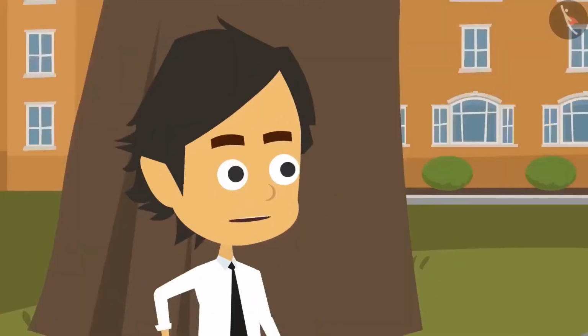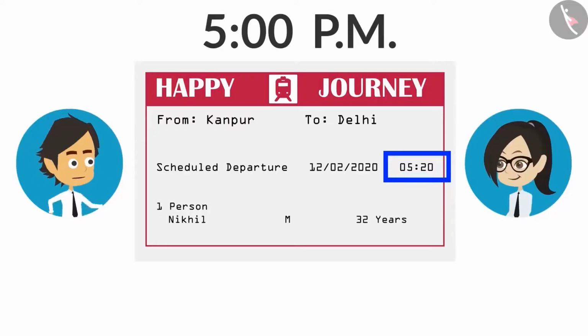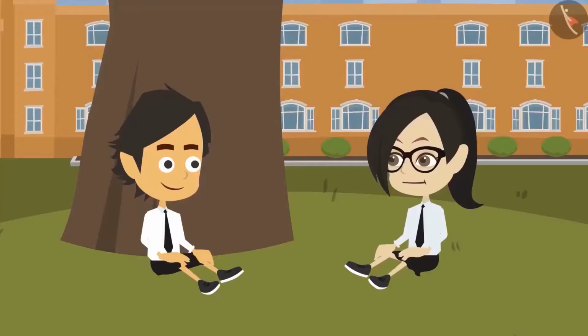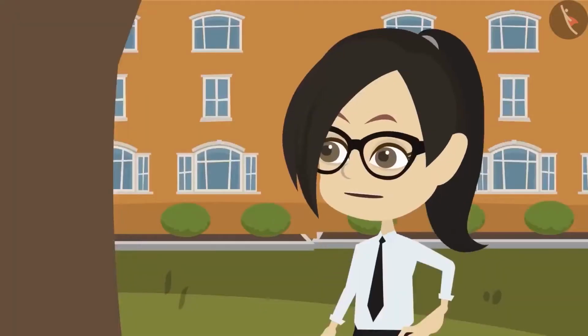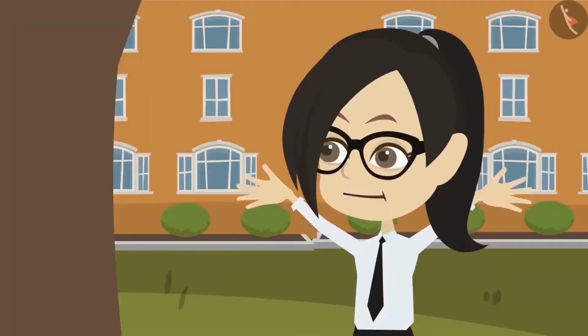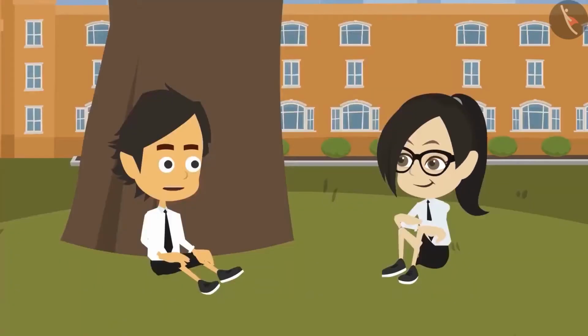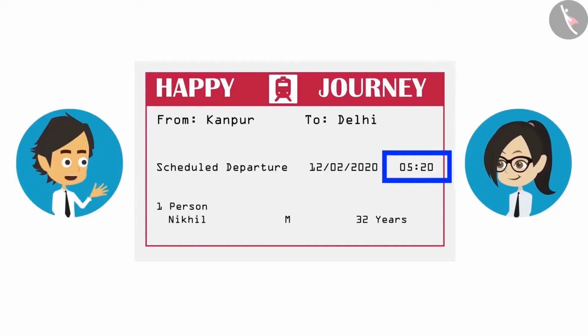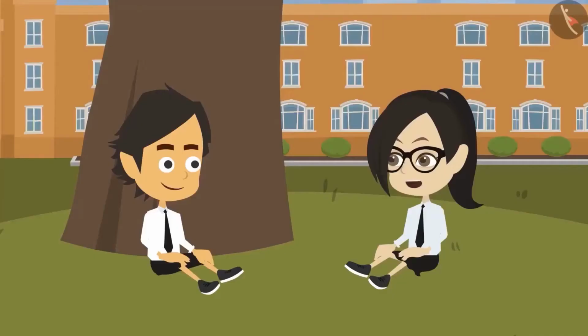The riddle is that he reached the station before the time given on the ticket. The train did not leave in front of him. Then how did he miss his train? Okay, tell me what time was written on his ticket? The time written on his ticket was 20 minutes past 5 o'clock. That is fine, but what was written in front of the time, AM or PM? Nothing like that was written. Only 20 minutes past 5 o'clock was written.